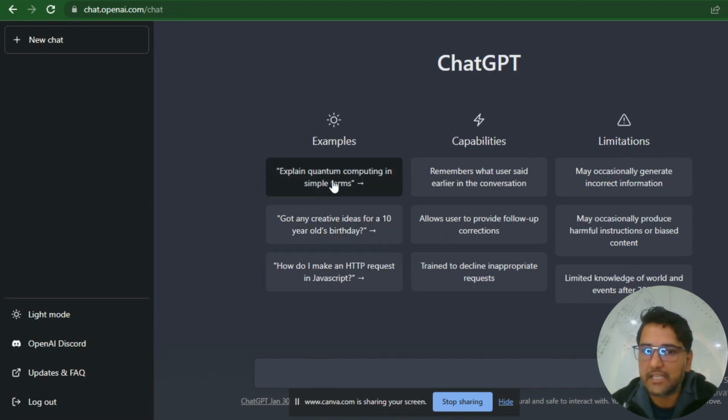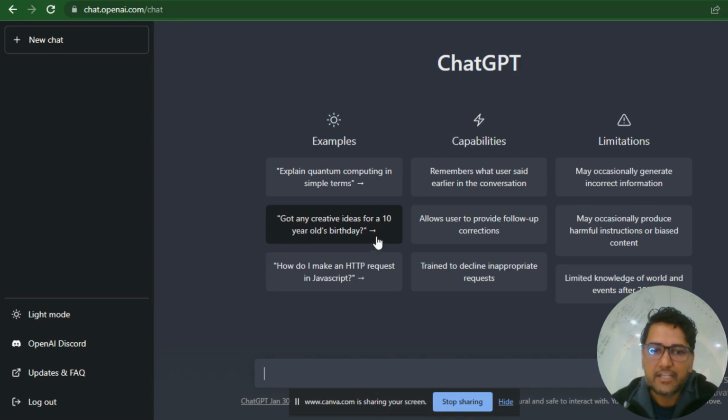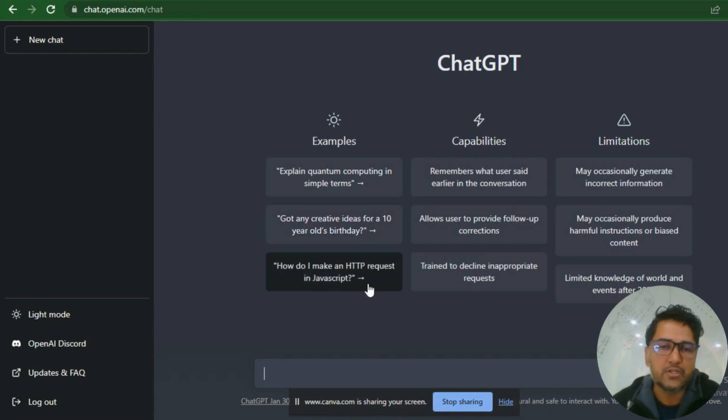You can ask ChatGPT, and it will answer you accordingly as per the data taken from the internet. And got any creative ideas for a 10 year old's birthday? You can ask different things, like if you are planning an event, you can ask that you need some ideas, and it will give you a few ideas. How do I make an HTTP request in JavaScript? In ChatGPT you can also ask about coding. You ask ChatGPT to write code for you, and it can do that.